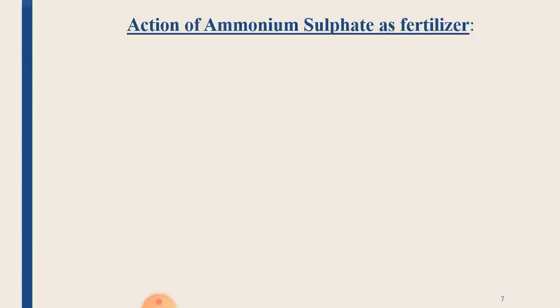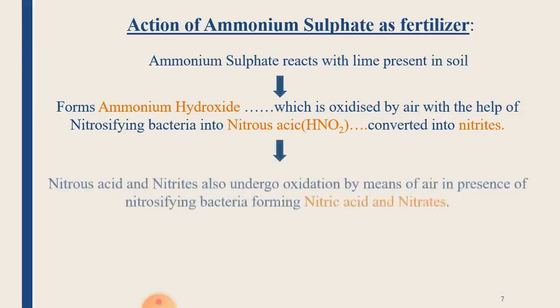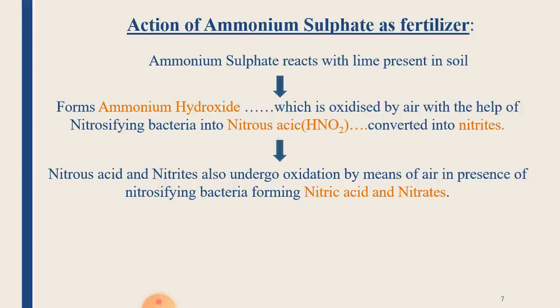Now how does this ammonium sulfate act as a fertilizer? So this is the action of ammonium sulfate as a fertilizer. When we add ammonium sulfate into the soil, it reacts with the lime present in the soil, giving the formation of ammonium hydroxide. Ammonium hydroxide gets oxidized by air with the help of nitrosifying bacteria into nitrous acid and hence gets converted into nitrites. After we get the formation of nitrites, they again undergo oxidation by means of air in the presence of nitrifying bacteria, forming nitric acid and nitrates.